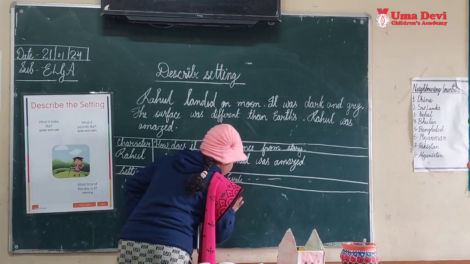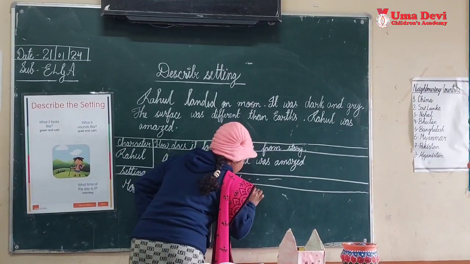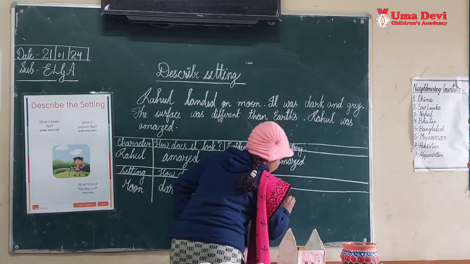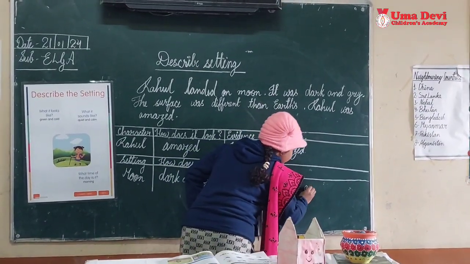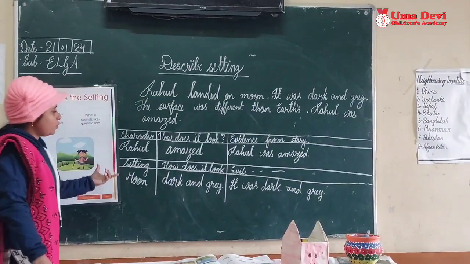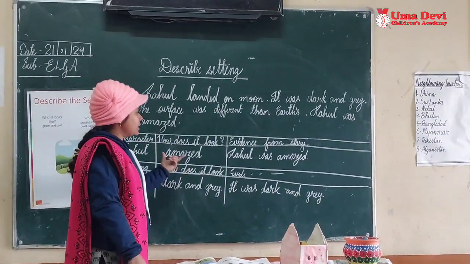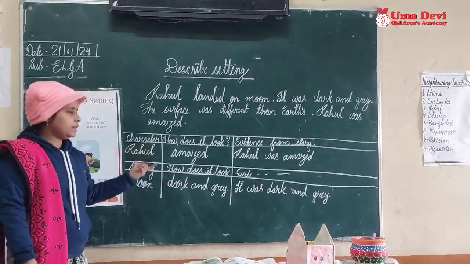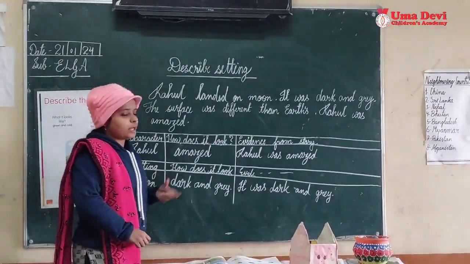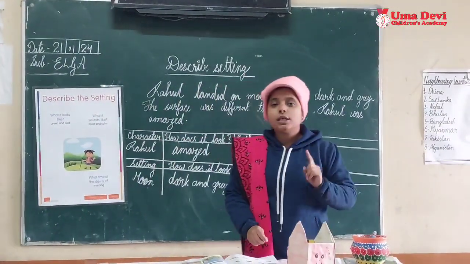It was dark and grey. I hope you can now describe the setting and the character, and fill the table given in your worksheets, right? So now let's come to the next topic, that is sequencing.